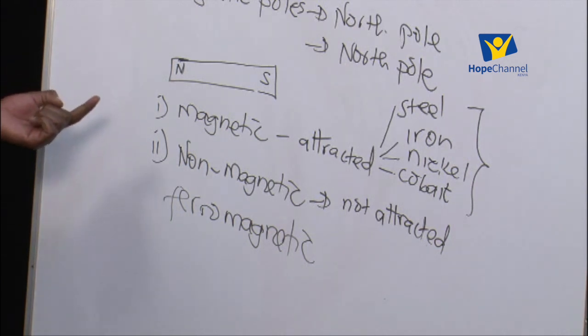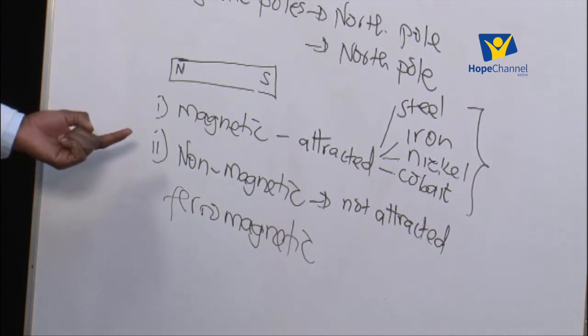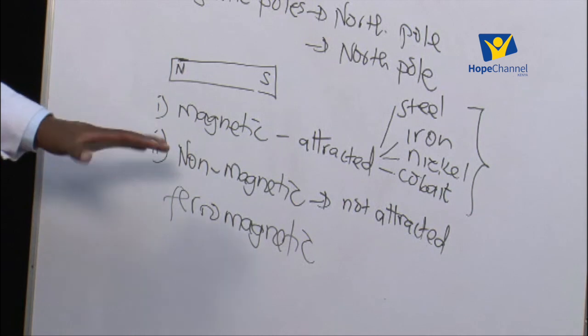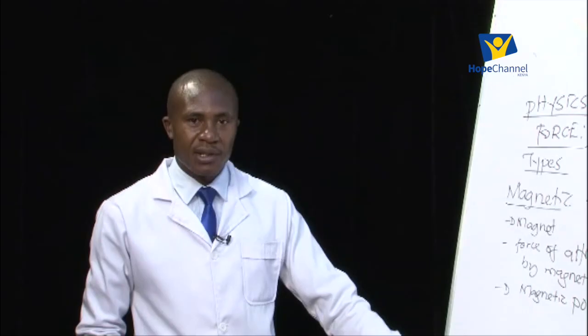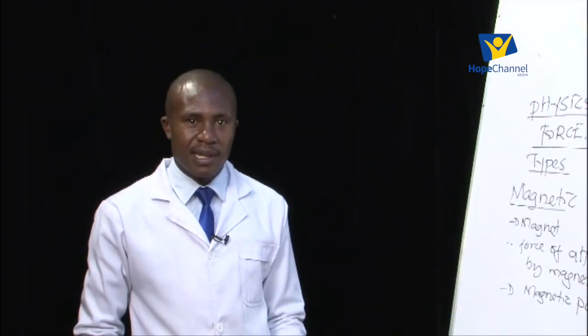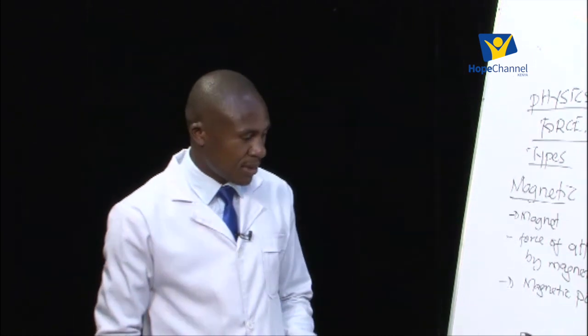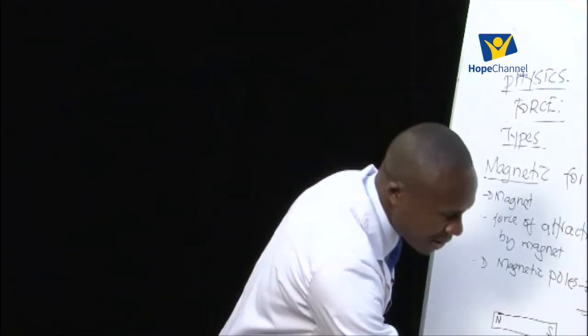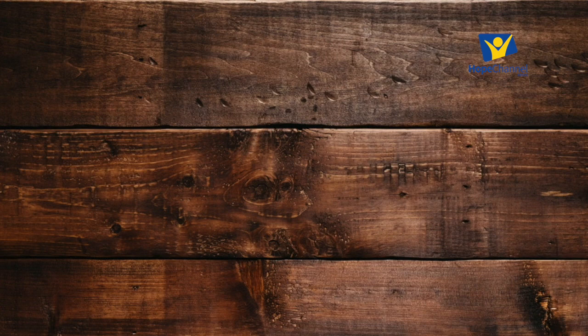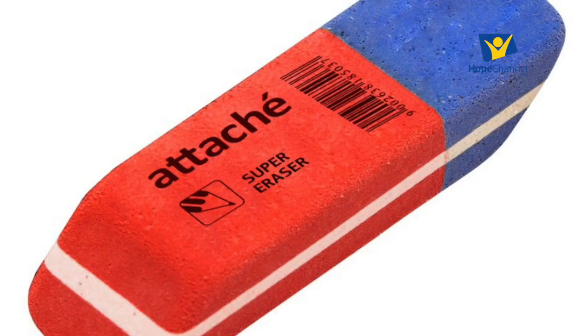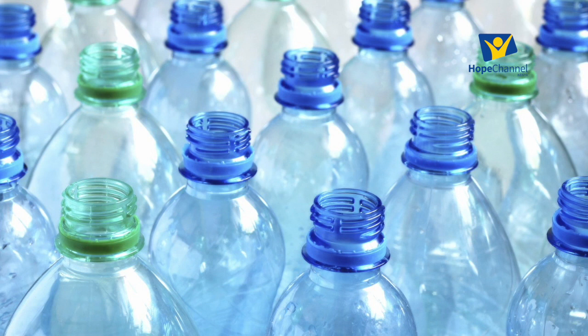On the other hand, we have another category we have called the non-magnetic materials, those which will not be affected by the presence of a magnet. They will not be attracted, they will not be repelled. So examples of these materials, we have a piece of wood, we can talk of rubber, we can talk of plastic, among other materials. These materials cannot be attracted.